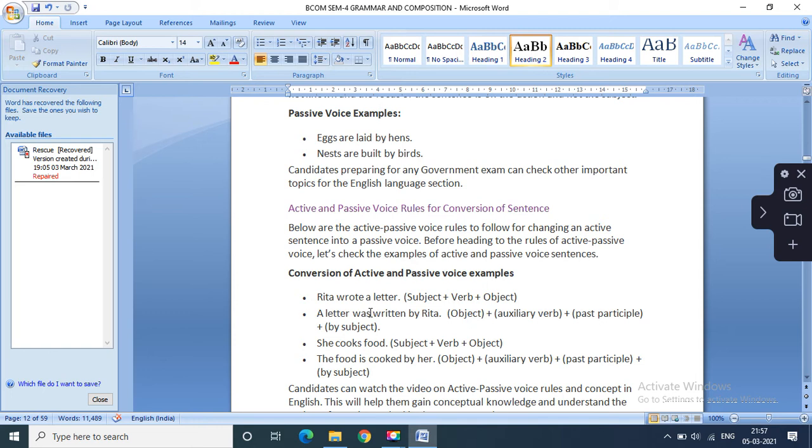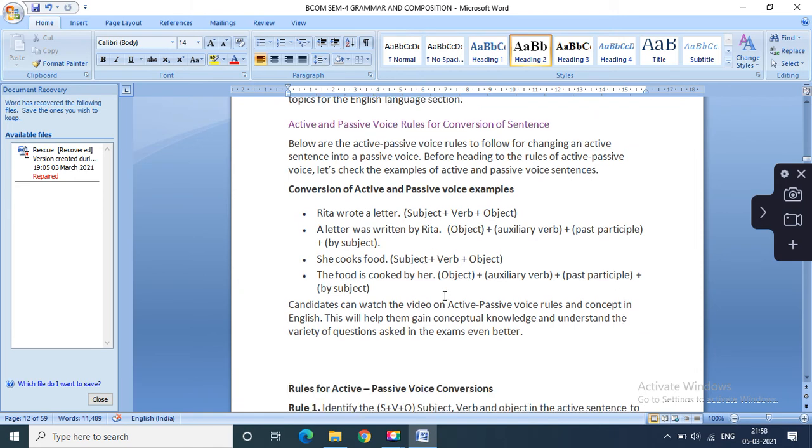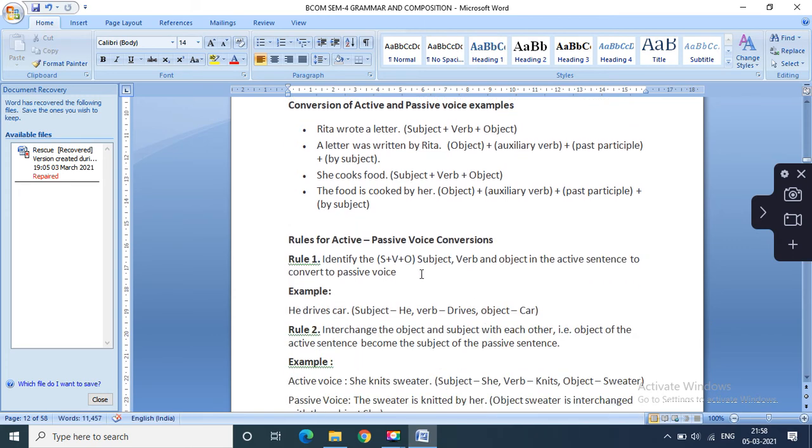She cooks food. Subject, verb, object. The food is cooked by her. Object plus auxiliary verb plus past participle plus by subject. Candidates can watch the rules for active and passive voice conversions. You need to identify whether the sentence contains an SVO structure or not. Then and only then are you able to convert it into passive.